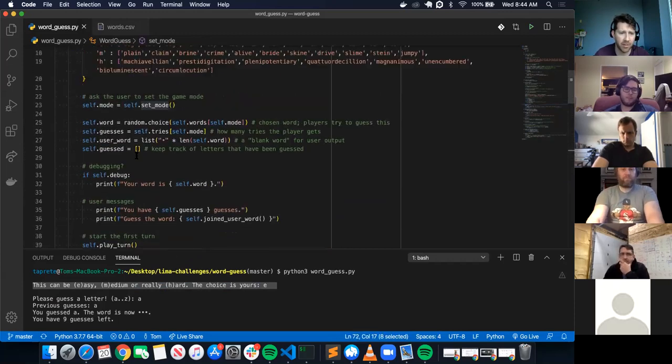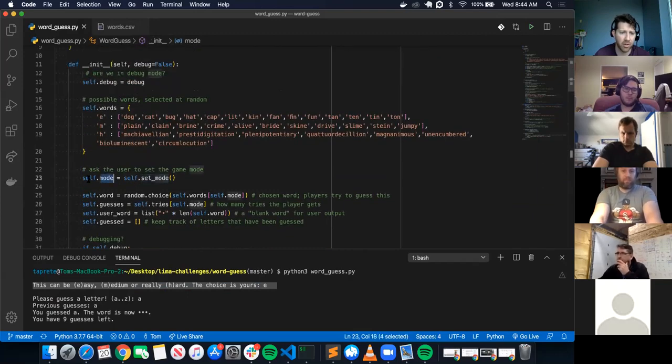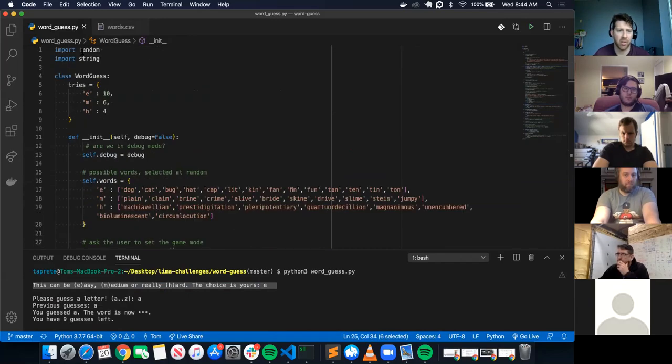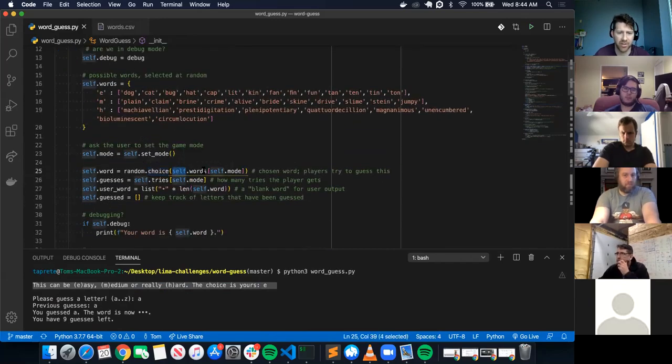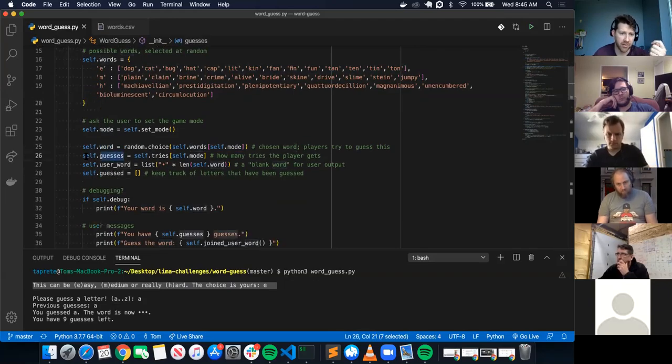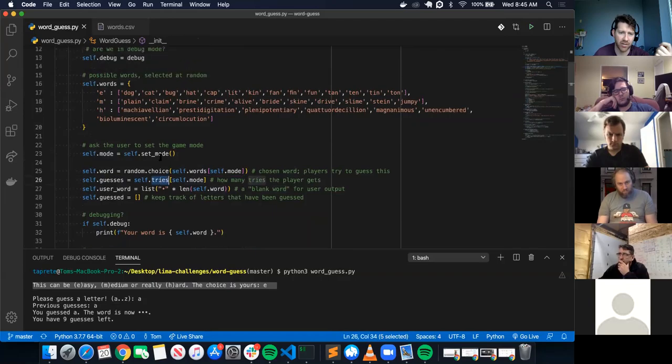So if we just go back up to the init, set mode should be easy, medium, or hard. Then it comes into here, self.word, random choice. All right, we have the random library, which grabs a random choice in the self.words. Okay, where is that? Okay, this is this dictionary. And the self.mode is E, M, or H, easy, medium, or hard, which is the key. So it grabs a random choice from these words, whether it's easy, medium, or hard, and it sets it to that self.word instance variable. Another thing, it says self.guesses equals self.tries.